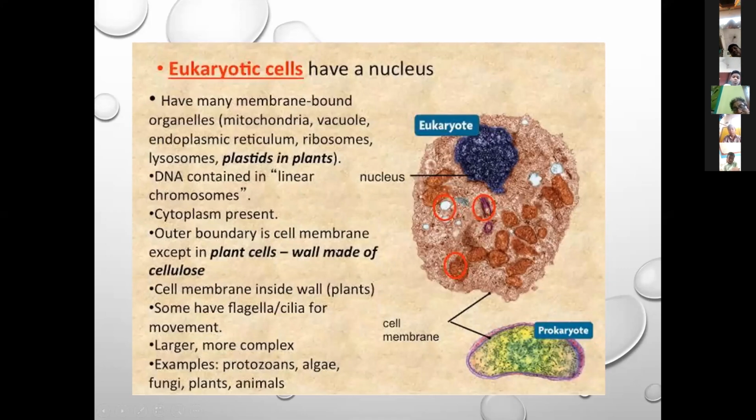Except in plant cells, there is an extra layer made up of cellulose, that is called the cell wall. Where is it present? It is present only in plant cells.